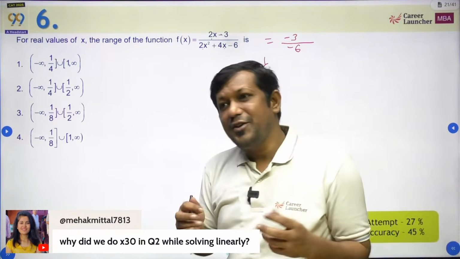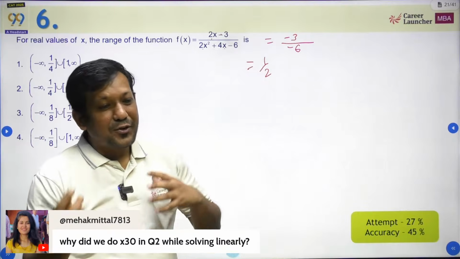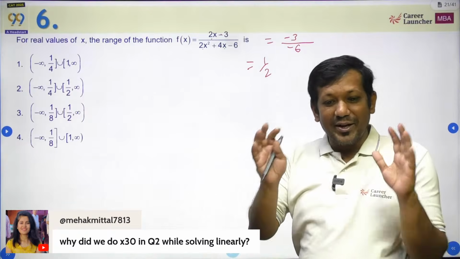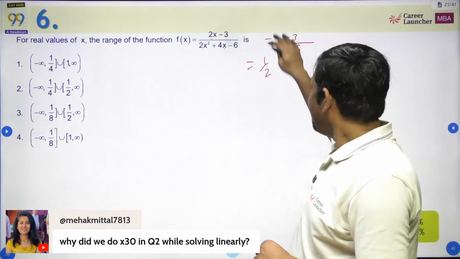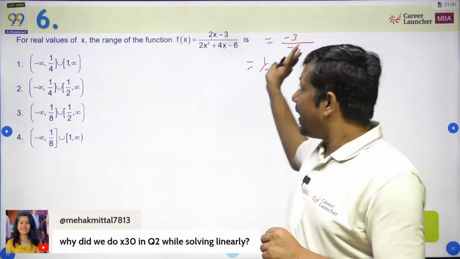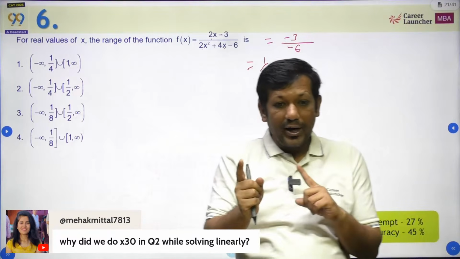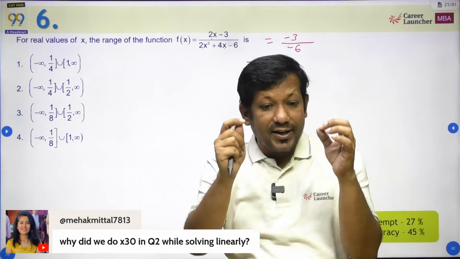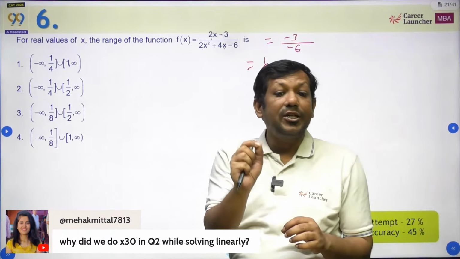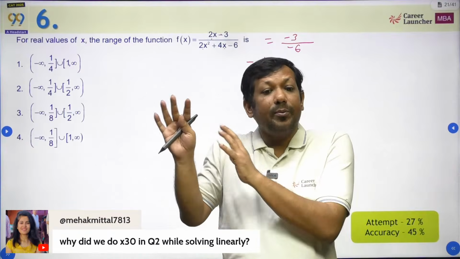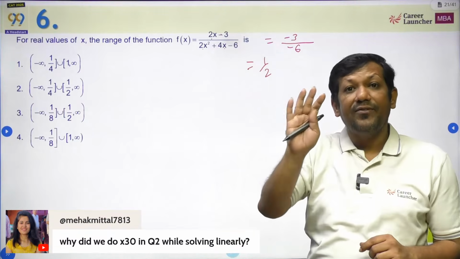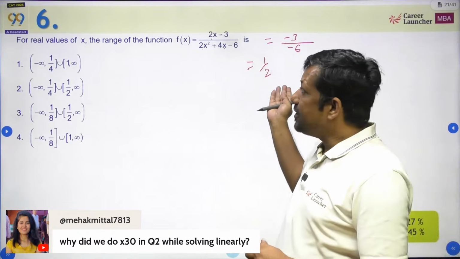Okay. So when you are going to solve these kinds of questions, you are looking for domains, you are looking for ranges. So your job is, if you don't understand anything, put 0. So I put 0 and got 1 by 2. So I know 1 by 2 is part of my range. Now whenever you have these kinds of questions, the most important part is not to solve it, not to get the range, not to get any value. Your job is to eliminate 3 options. If you cannot eliminate 3 options, then you won't be able to solve it, because these kinds of questions are generally very, very tricky. So directly 1 by 2 came.